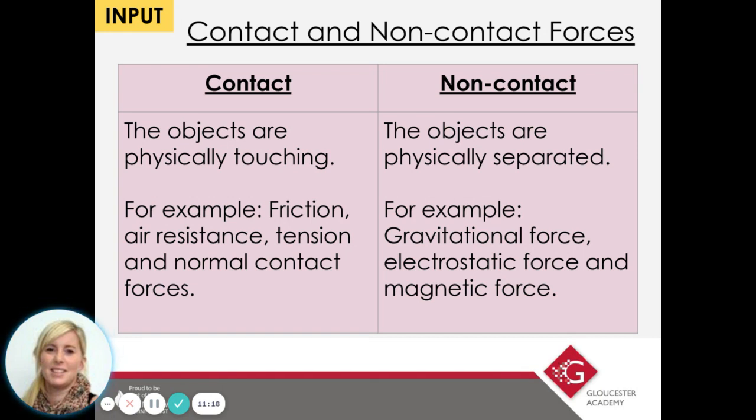So there are gaps between things. So you can have something having a gravitational force, like you could be, for example, sat on your chair right now, and if you lift your feet off the ground, there's a gap between you and the floor. And obviously you're being held up by the chair, but there is a gap between you and the floor. And if the chair was not there, then obviously you would move downwards, but there is a gap. So you have got that idea that you're physically separated. Electrostatic force and magnetic force. So we know with magnets, you don't have to be touching a magnet to feel its effect. So forces can be separated into contact and non-contact forces.